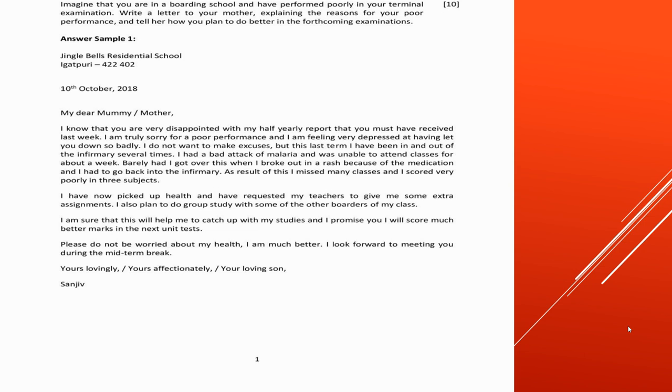Now, very important, start with the sender's address. You are the writer who is studying in a residential school, so you're going to write the address of that school: Jingle Bells Residential School, Igatpuri, and the pin number. You can write more if you want. You have 3 lines; the maximum capacity is up to 3 lines. Okay. Then leave a line and write the date. The format is the same, 10th October 2018.